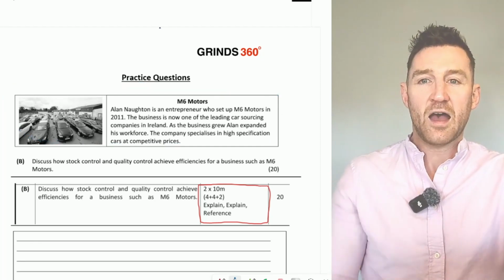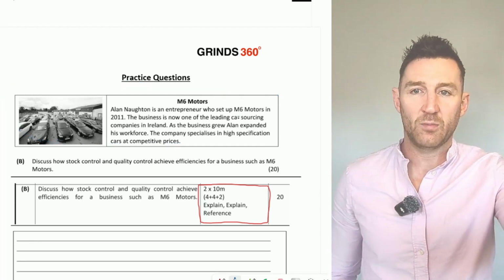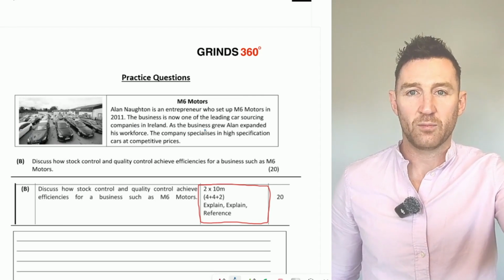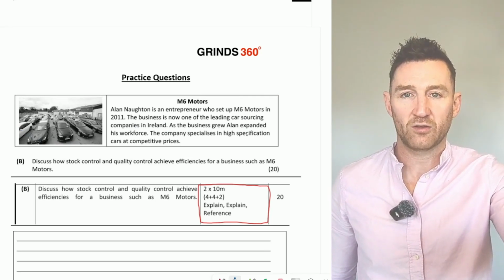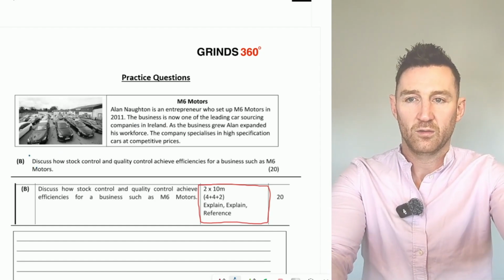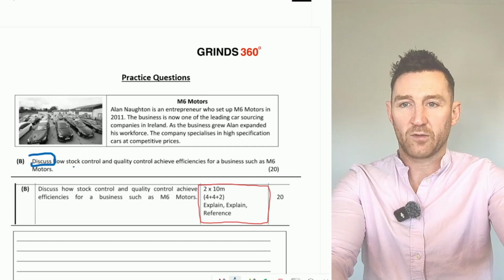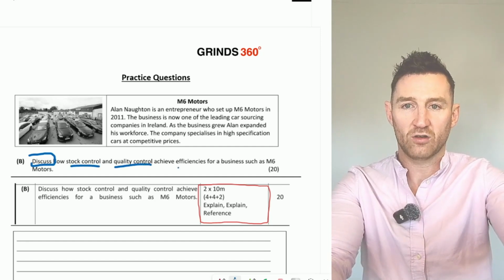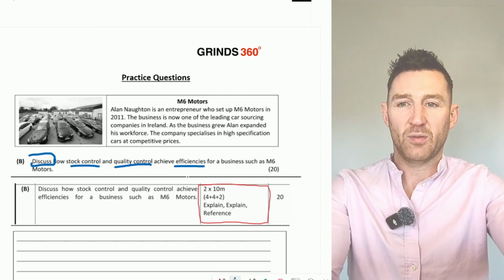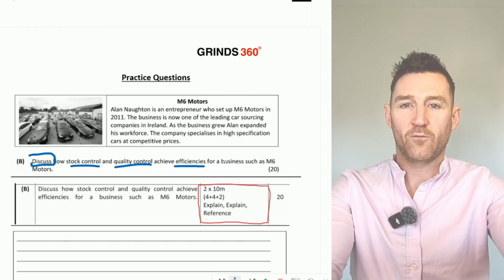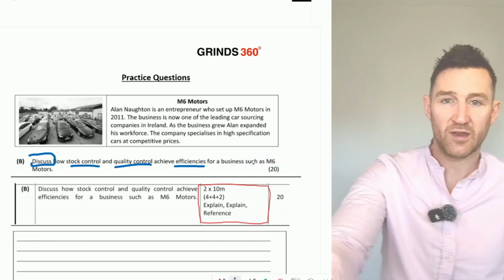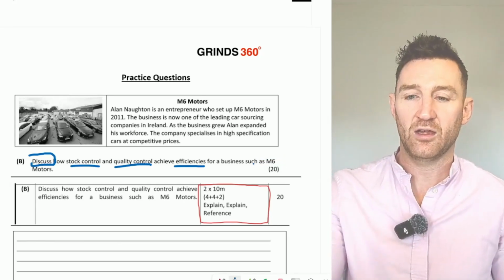So if you see here, it says, Alan Naughton is an entrepreneur who set up M6 Motors in 2011. The business is now one of the leading car sourcing companies in Ireland. As the business grew, he expanded his workforce. The company specialised in high-spec cars at competitive prices. So our question here is discuss, it's going to always box the verb, how stock control and quality control can achieve efficiencies. So really the benefits. What are the benefits of stock and quality control for a business such as M6 Motors? So they've dropped in the business name there, so you need to refer to M6 in your answer.